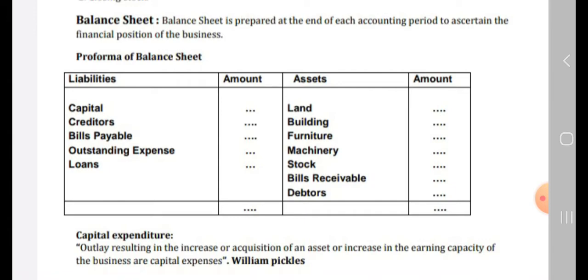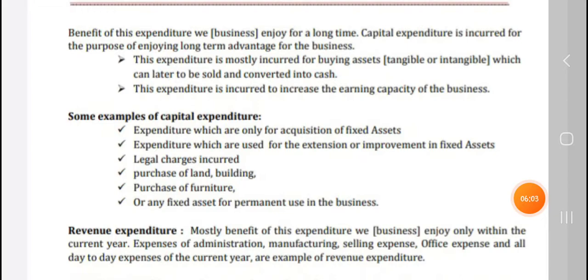Next, capital expenditure is outlay resulting in the acquisition of an asset or an increase in the earning capacity of the business. What are the benefits of this expenditure?